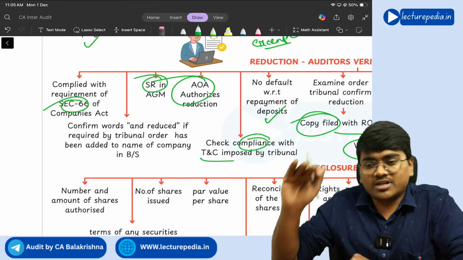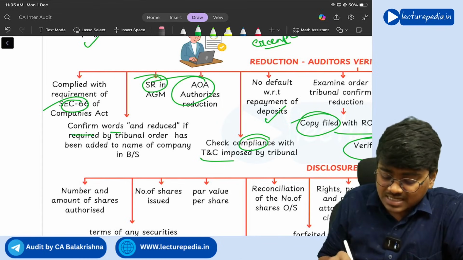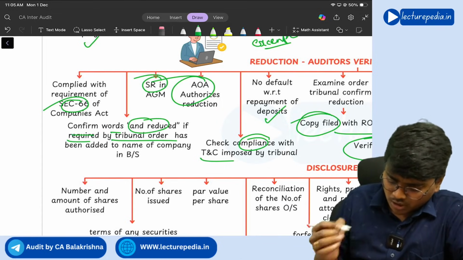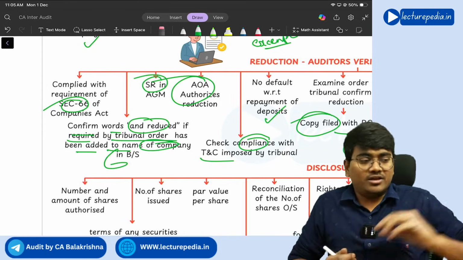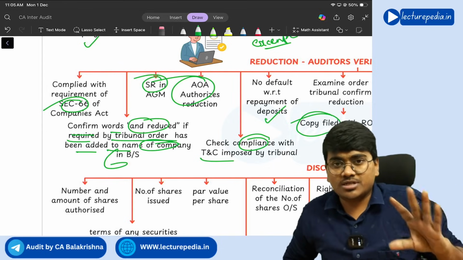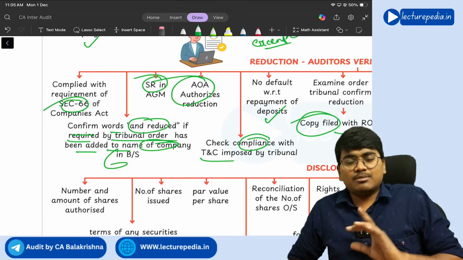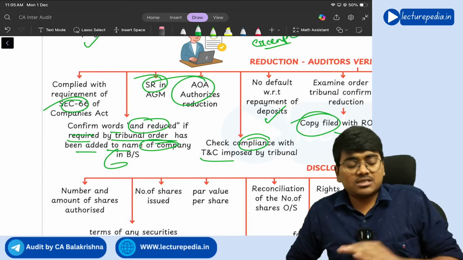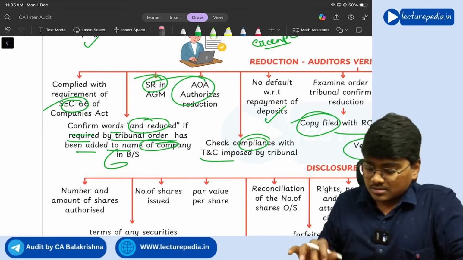Okay, not for the 5 years, just for the current year you use the term 'and reduced'. See, confirm the words 'and reduced', if required by the tribunal order, have been added in the name of the company in the balance sheet. If, let's say, the name of the company is A Limited, and in any year you have reduced the share capital, for that year in the balance sheet you should use the name of the company as A Limited and reduced. Understanding? Yes.